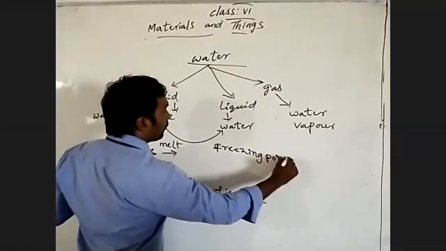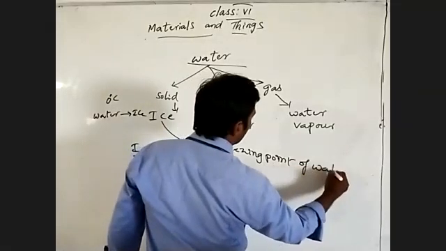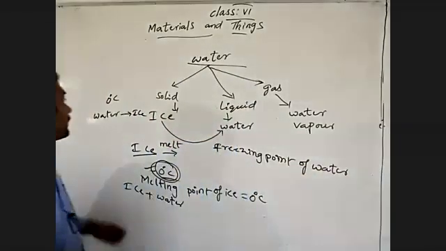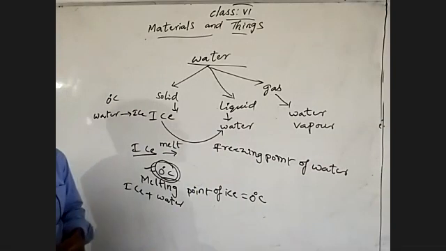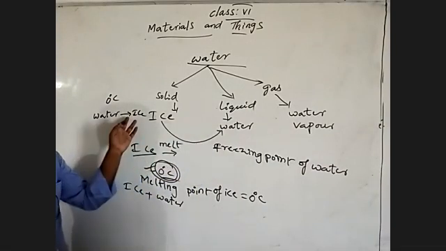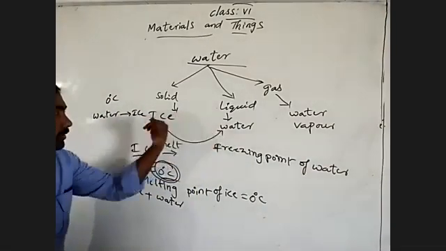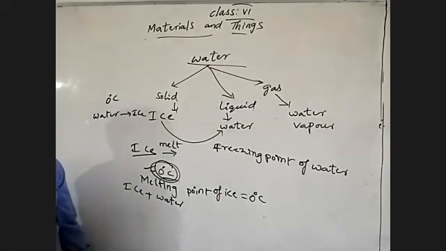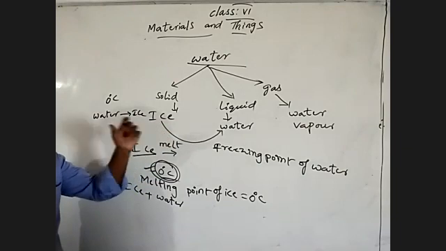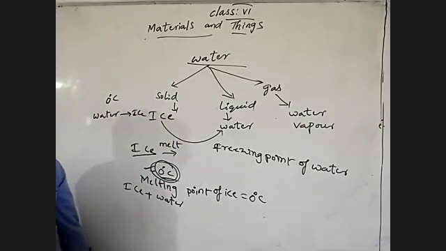Freezing point of water. How much is the freezing point of water? 0 degrees Celsius. So at 0 degrees Celsius, the water will convert into ice. The liquid state of a substance converts into solid at a constant temperature, the freezing point. So for water, 0 degrees Celsius is the freezing point.